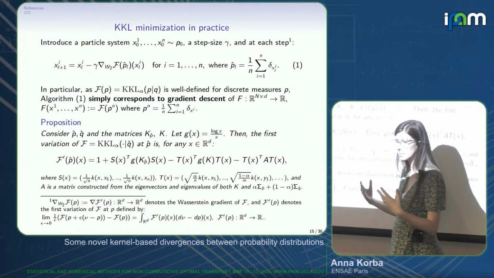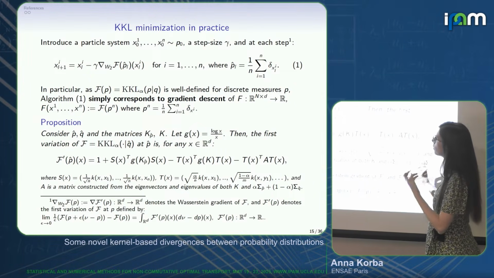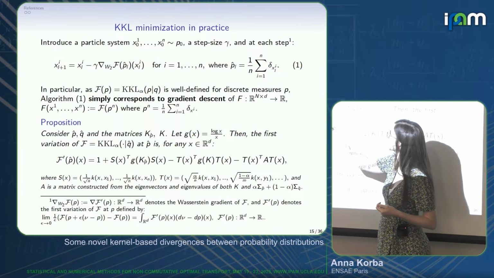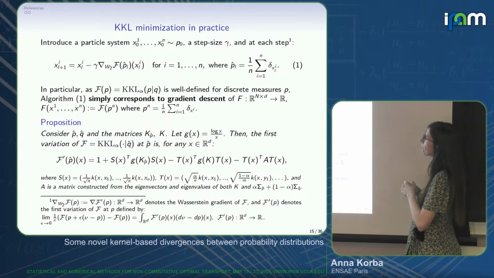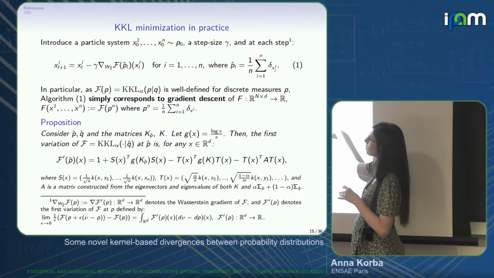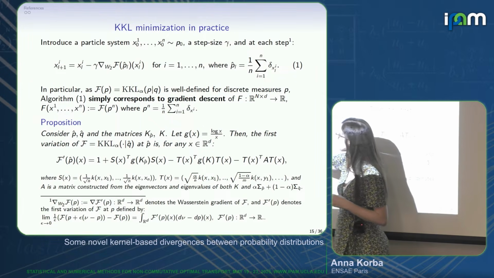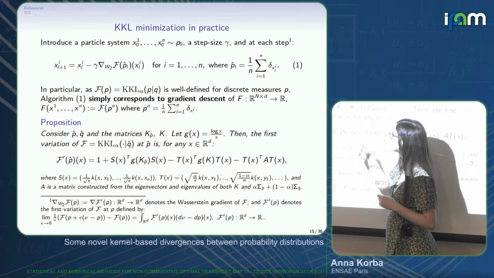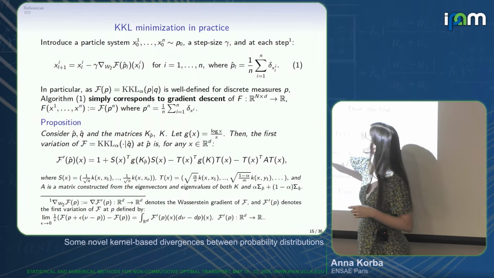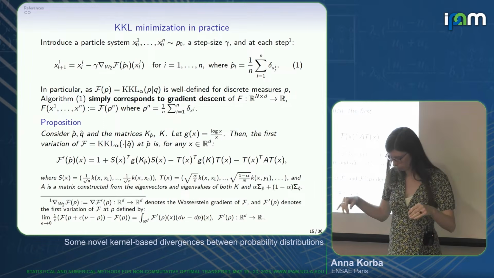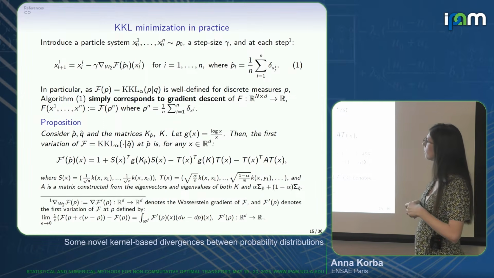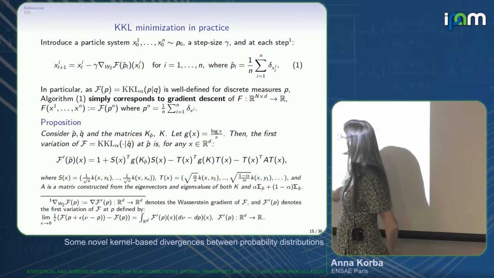If you give me two discrete measures, P hat and Q hat, with some matrices, what I call the Gram matrices, that depend on the support of these distributions, then we can compute the first variation at any distribution P hat. Typically in the scheme, you would use the current distribution of the particles. And this first variation basically admits this form.